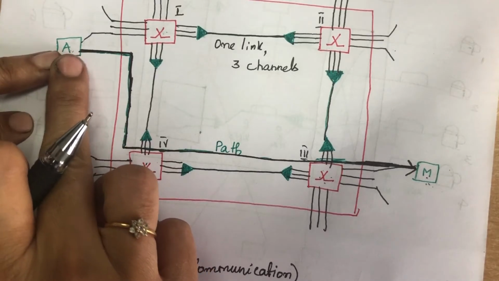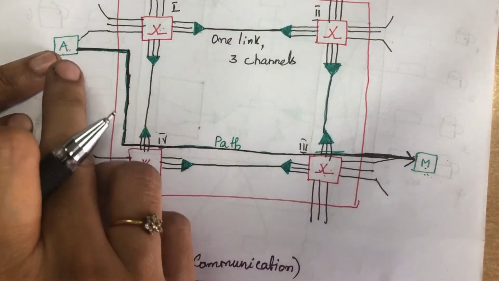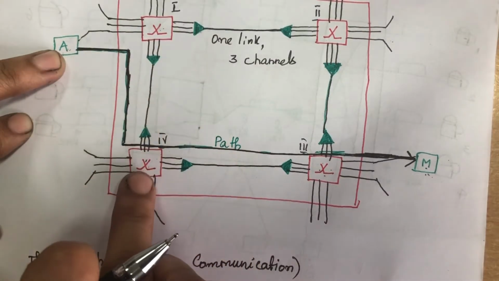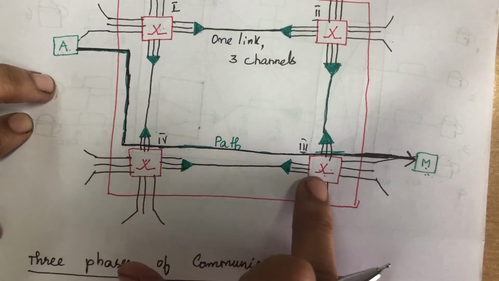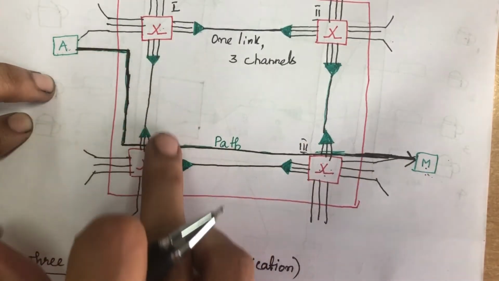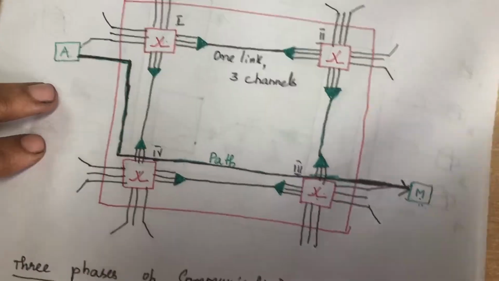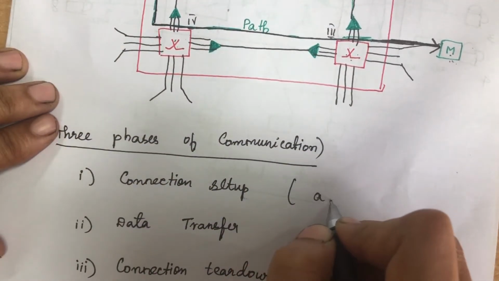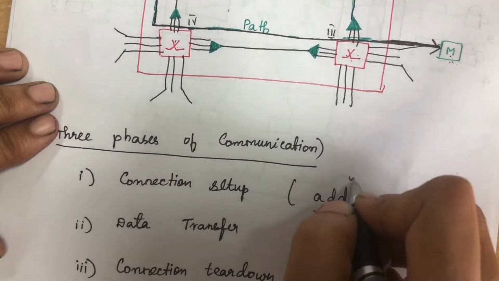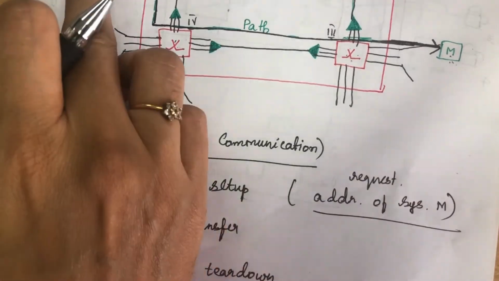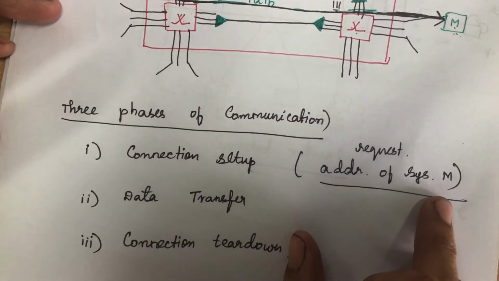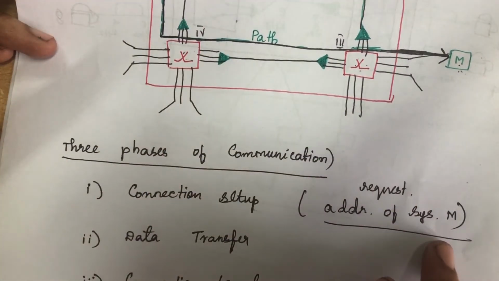When device A wants to communicate with device M, first device A sends a request to switch 1, from there the request is sent to switch 4, then to switch 3, and then to device M. The request contains the address of system M, so that the switches can identify the destination.